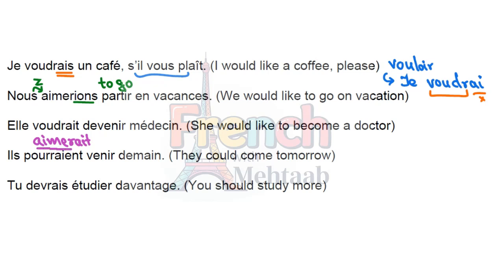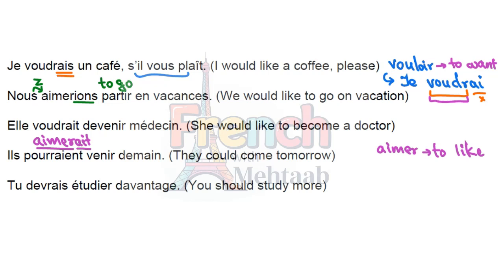You're using the er ending verb as it is, and then you're adding the conjugation of l'imparfait. Or you can take this, because vouloir means to want, and aimer means to like. So both of these verbs are here used in the same manner. She would like or she wants. It is the same meaning.